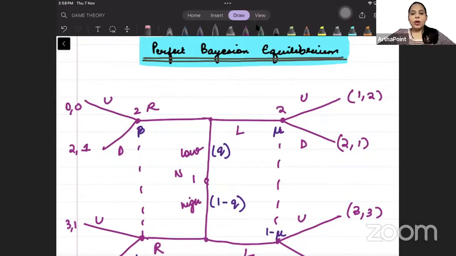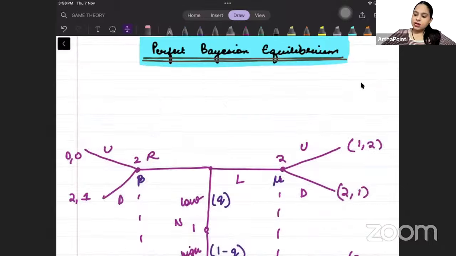Hi, good evening, everyone. Today we are beginning with a very important concept, which is called perfect Bayesian equilibrium. Let's understand it a little. This is very difficult, so we will go step by step. Look, what it involves is this: it is a sequential game.